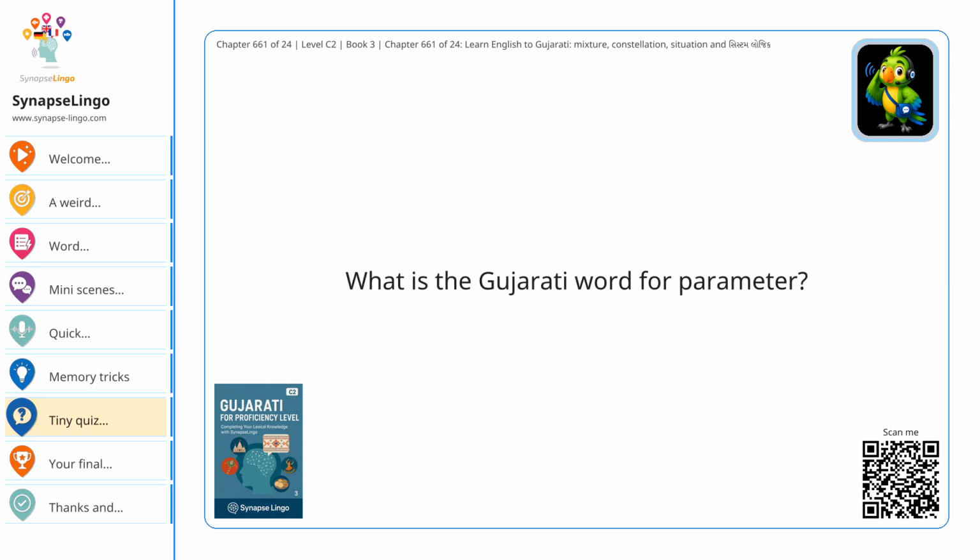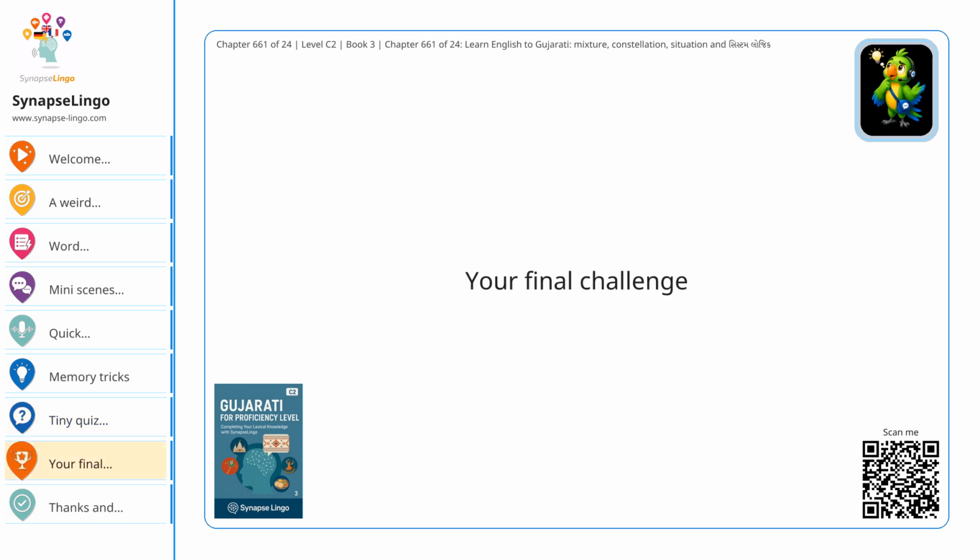What is the Gujarati phrase for framework condition? राहत शरत. What is the Gujarati word for parameter? परिमाण. What is the Gujarati phrase for functional relationship? कार्यात्मक संबंध. What is the Gujarati phrase for system logic? सिस्टम लॉजिक.